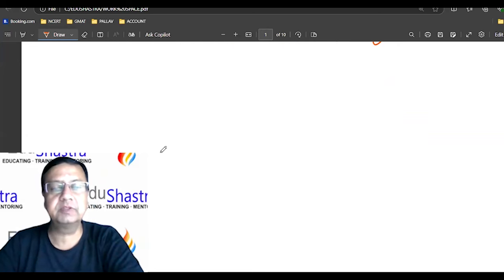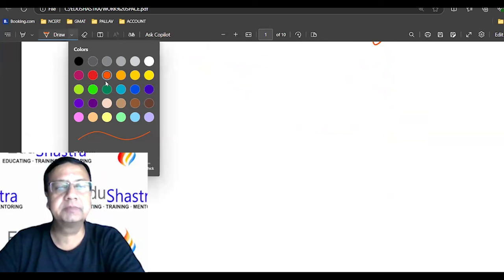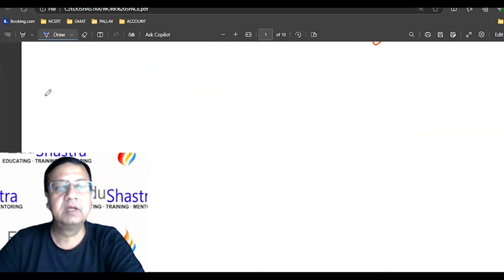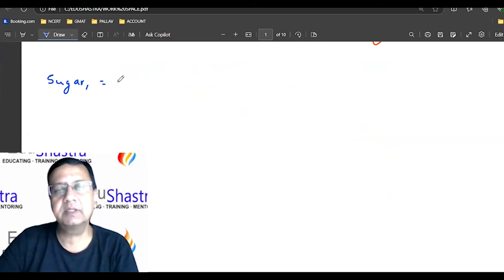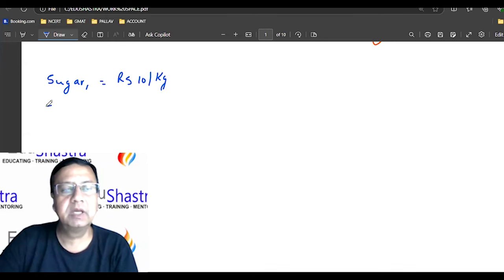So moving further, tell me, suppose there is sugar one, and this is priced at rupees 10 per kg. There is sugar two, and this is suppose rupees 15 per kg.